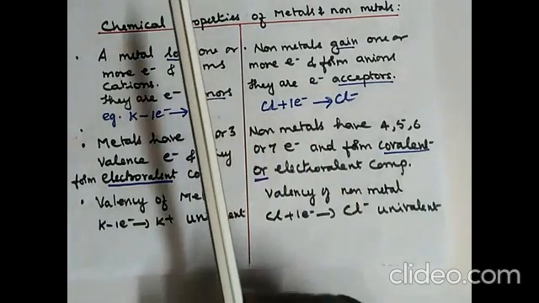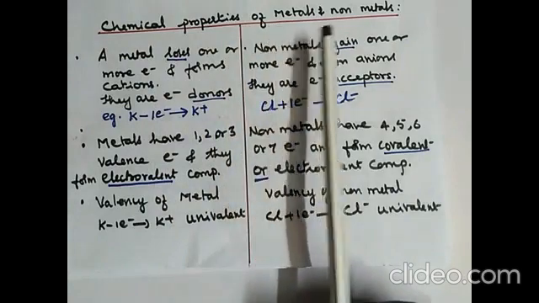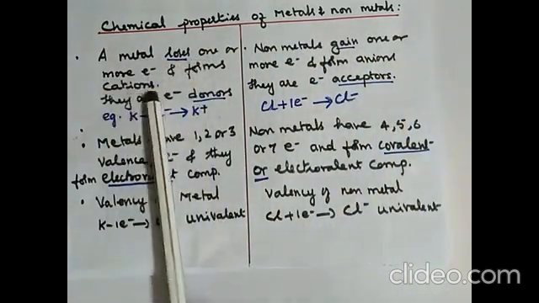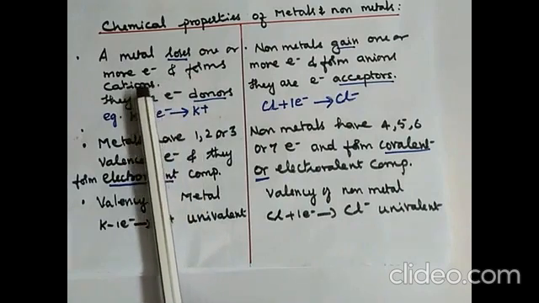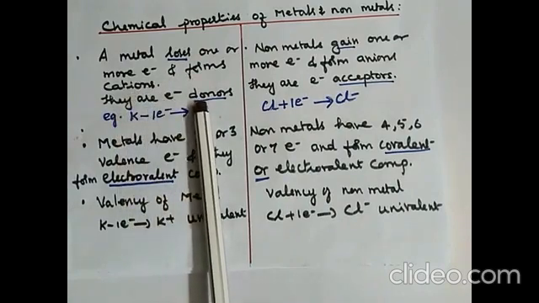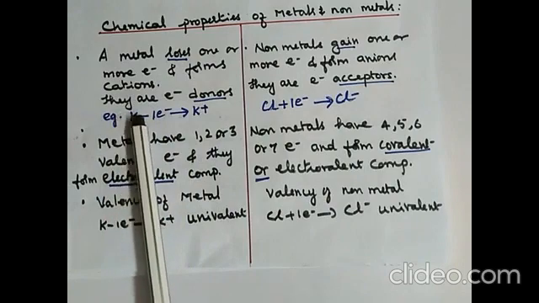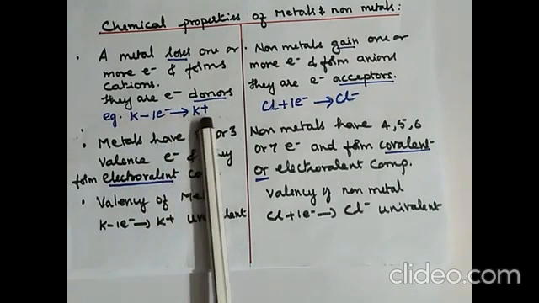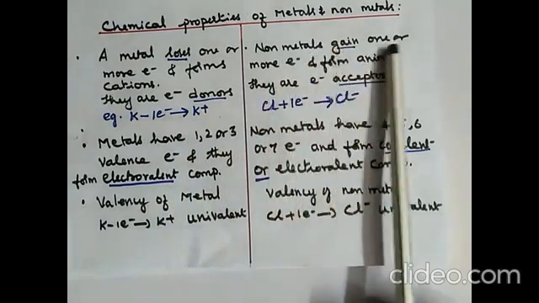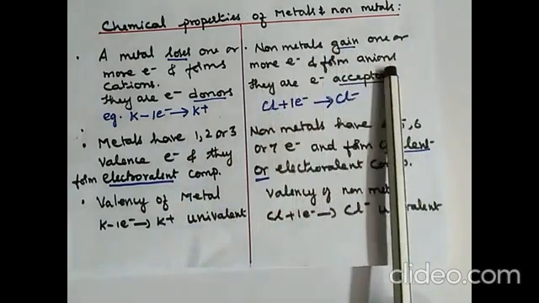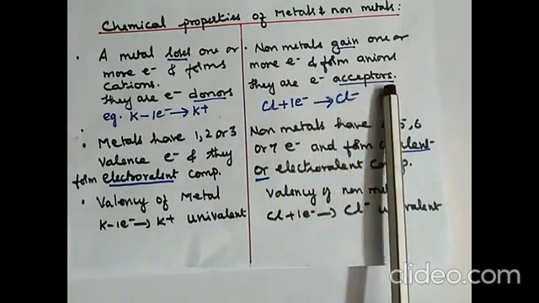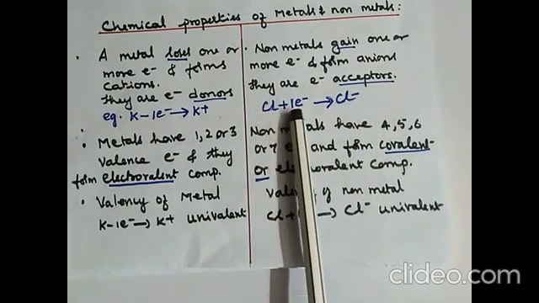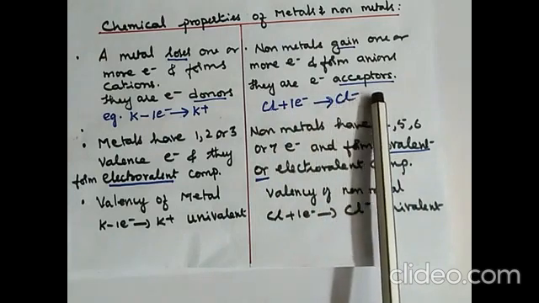Now let us study about the chemical properties of metals and non-metals. A metal loses one or more electrons and forms a cation. They are electron donors. Example is potassium: a metal loses one electron to form K+ ion. That's a cation. Non-metals gain one or more electrons to form anions. They are electron acceptors. You can see chlorine, a non-metal, accepts one electron to form chloride ion.